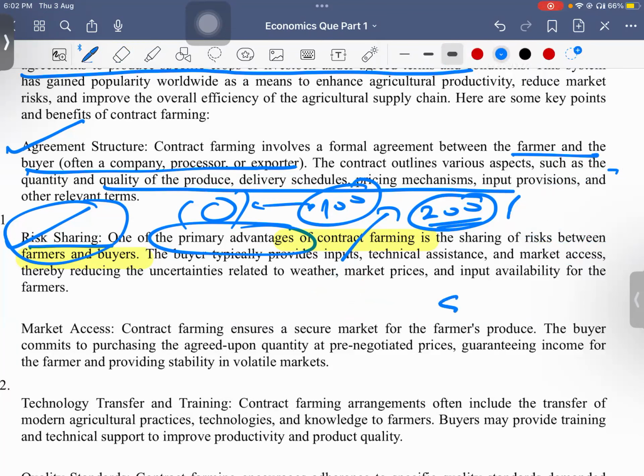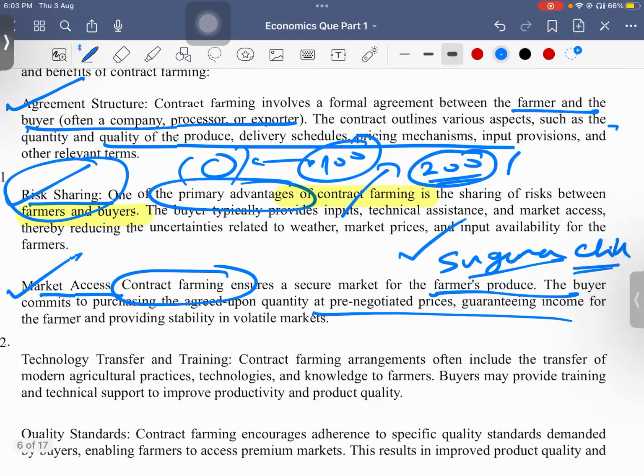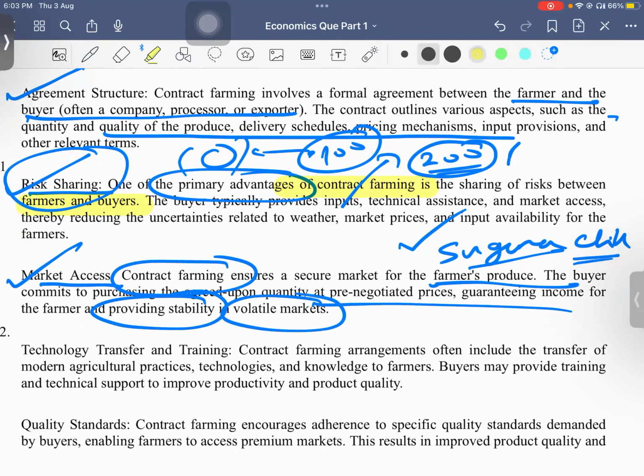You just remember, like you have Suguna Chicken. You can write Suguna Chicken and all. They are doing this contract farming with many companies, with many farmers. So such things will help. Next is market access, because you need not go. The company will do all this marketing and other headaches, so the farmer need not worry. Also regarding price stability and volatile market, he need not worry.